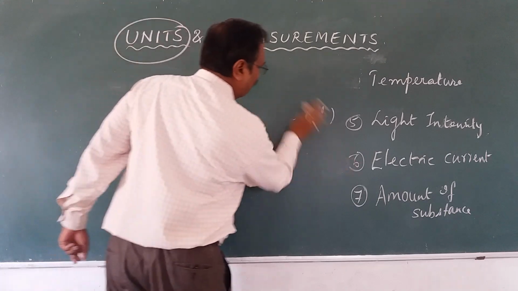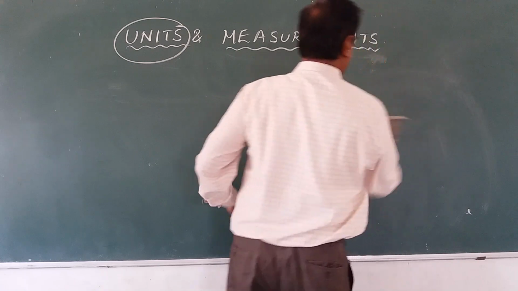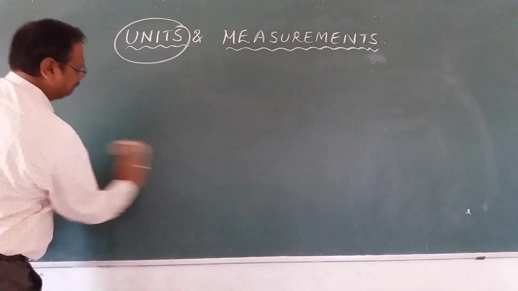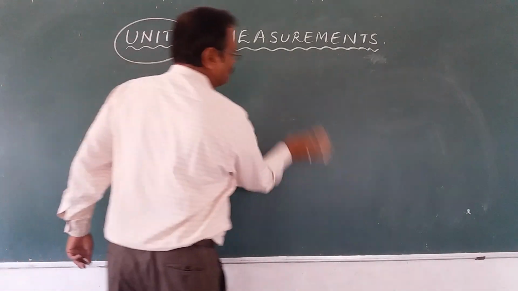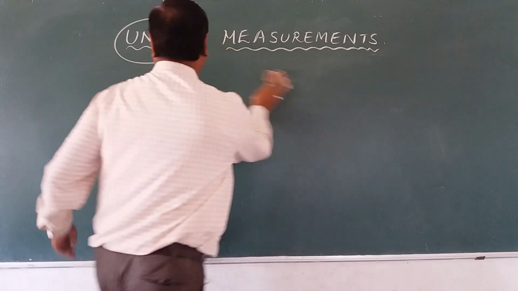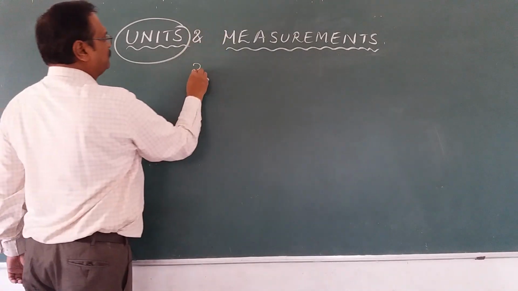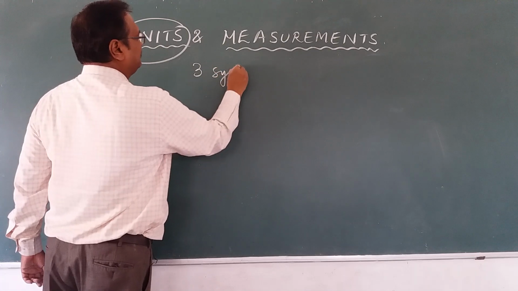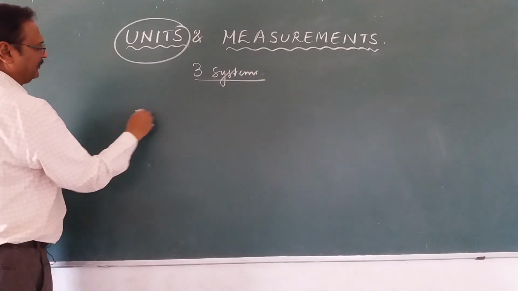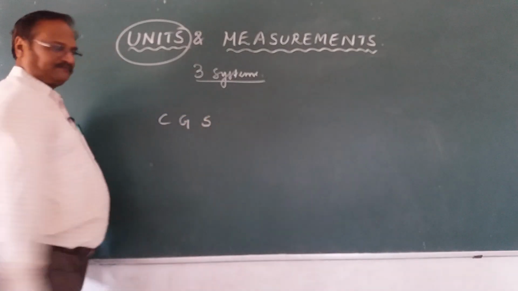Let me erase everything one time. I told you there are 3 systems of units. The first one I'll call the CGS system.